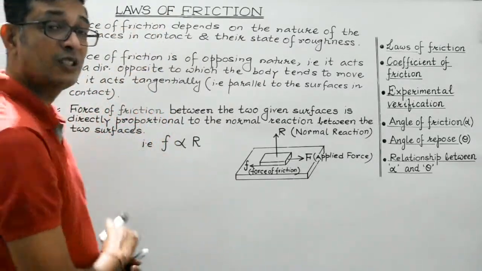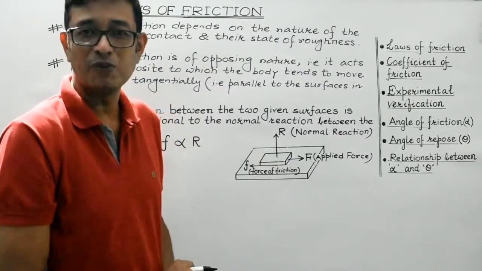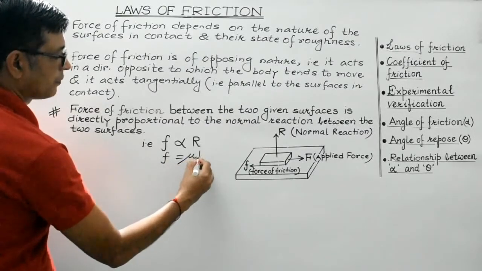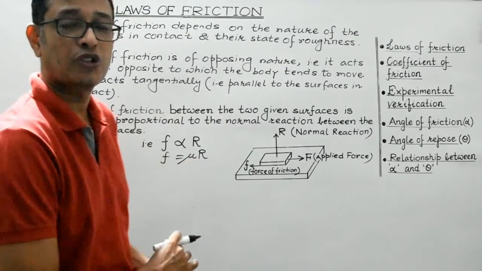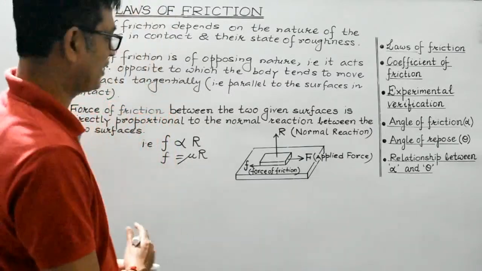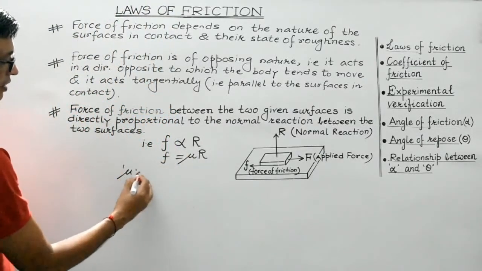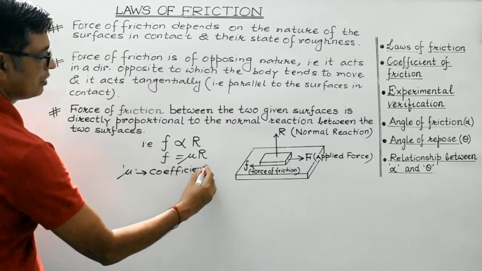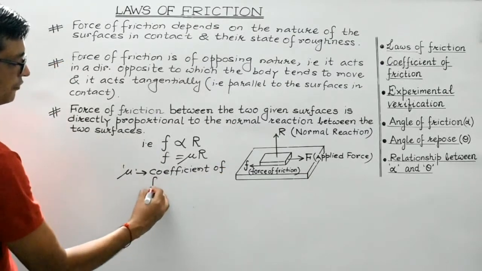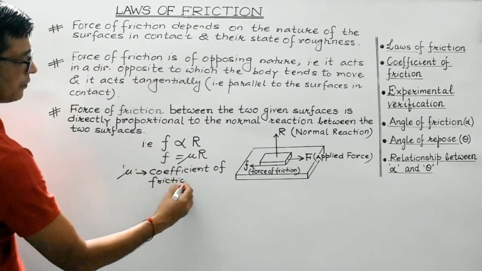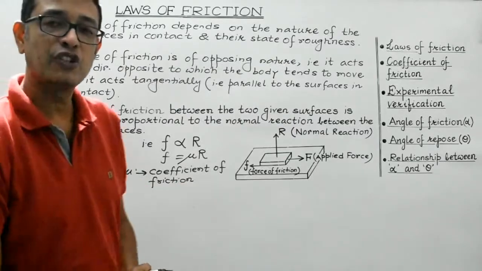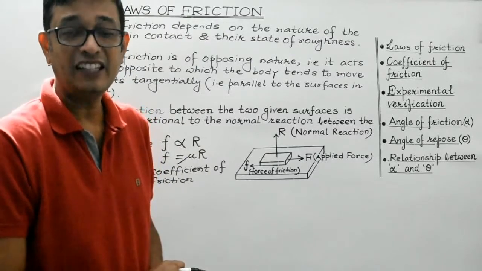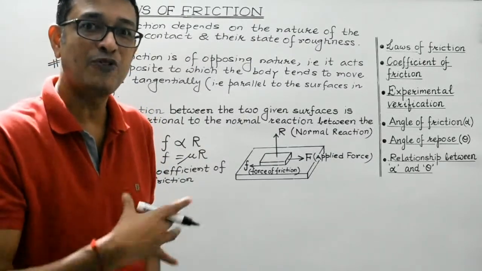So, in order to eliminate this proportionality sign, we need to introduce some constant. So, this constant is mu. This is the constant of proportionality and it is known as the coefficient of friction. And the value of the coefficient of friction depends upon the nature of the two surfaces in contact, right? It also depends upon the type of friction.